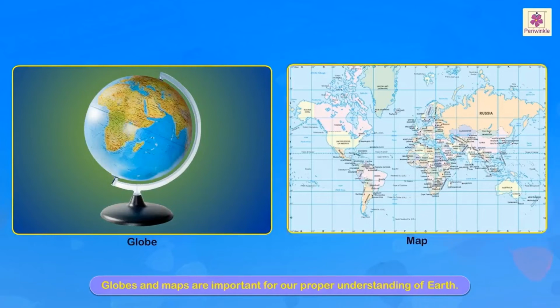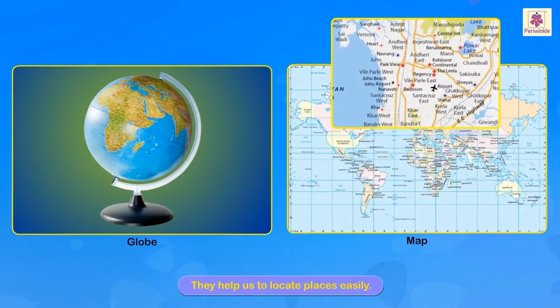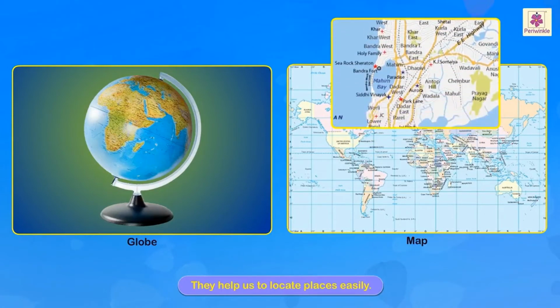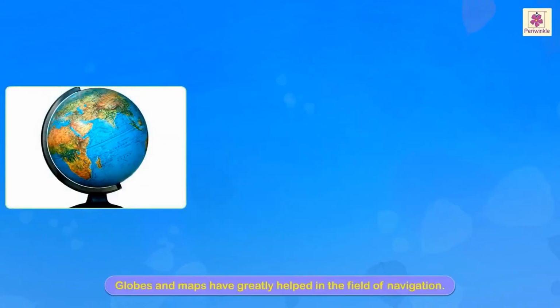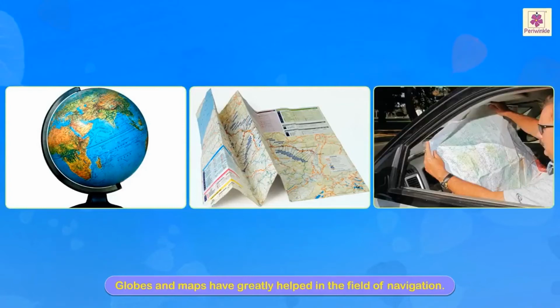Globes and maps are important for our proper understanding of Earth. You can see the image, globe and a map. They help us to locate places easily. We can locate the places very easily using a map. Globes and maps have greatly helped in the field of navigation. When ships go, and even while driving also, we can find out the places.